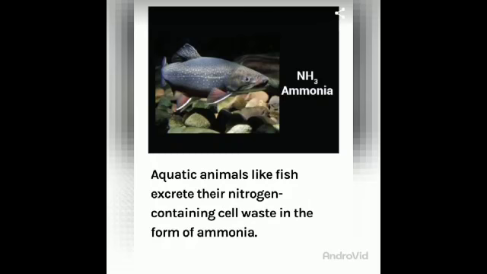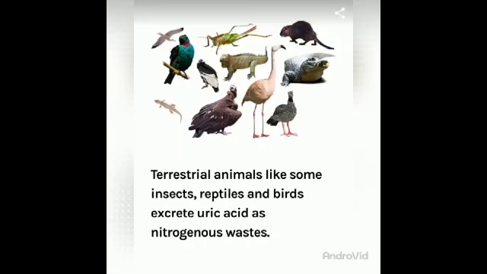Here you can see the ammonia content rich waste material. Aquatic animals like fish excrete their nitrogen containing cell waste in the form of ammonia. So basically the waste material of aquatic animals is what? Ammonia. Here are some pictures of terrestrial animals. Terrestrial animals like some insects, reptiles and birds excrete uric acid as a nitrogenous waste. So we can say uric acid is the nitrogenous waste of the terrestrial animals.